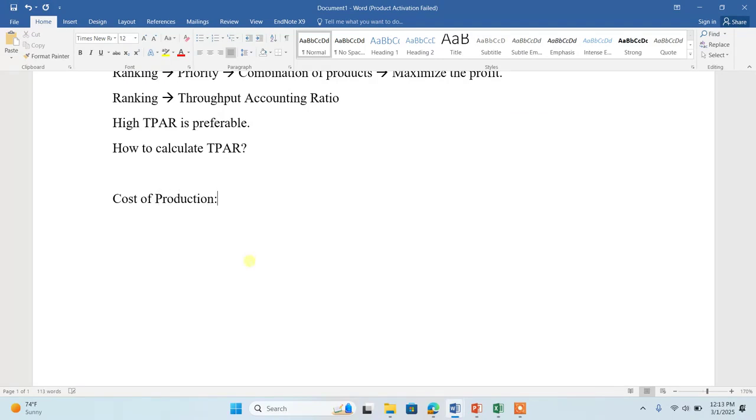Now, before starting the question, we need to understand that in every exercise we discuss, there are three components of production. One is direct material, one is direct labor, and the third one is overhead.